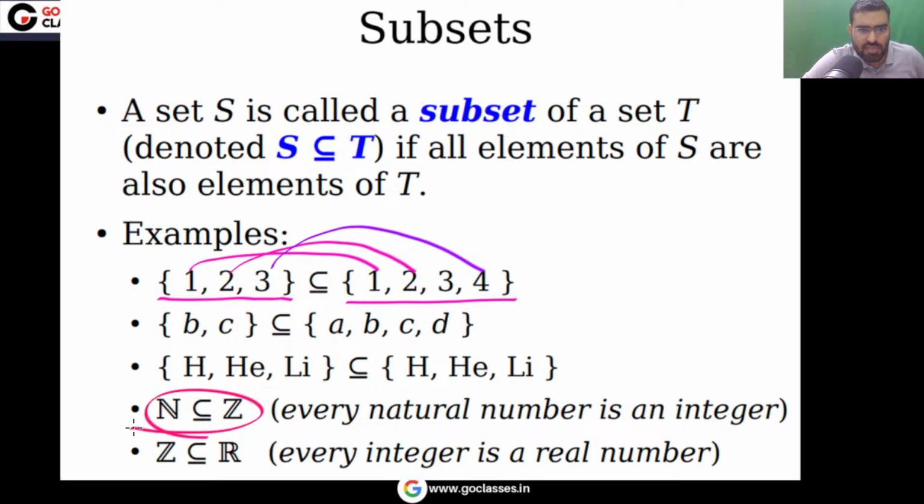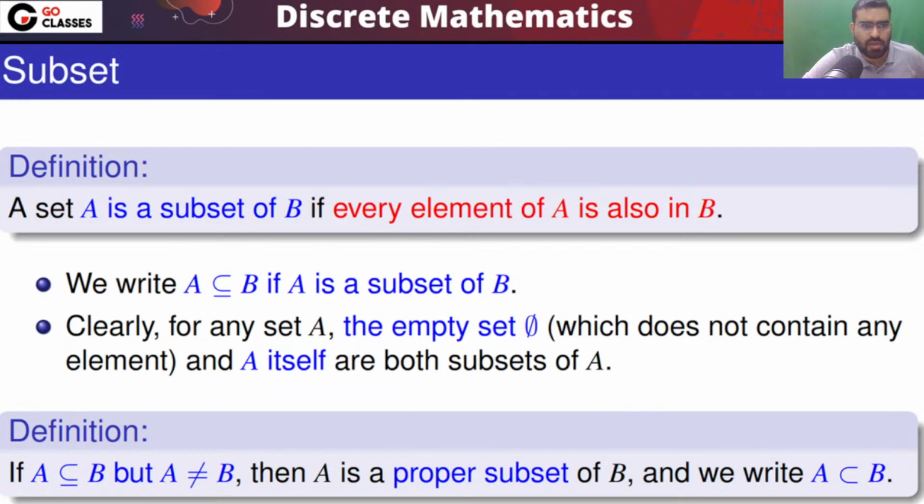You can notice the set of natural numbers is a subset of the set of integers, and the set of integers is a subset of the set of real numbers, because every integer is a real number and every natural number is an integer. Okay, let's move on. So very easily you can see what a proper subset is.